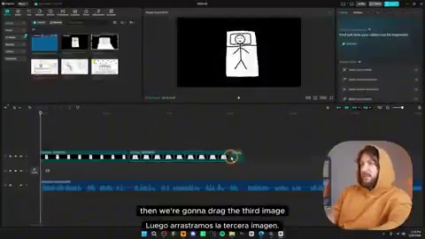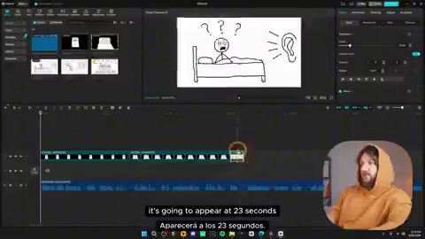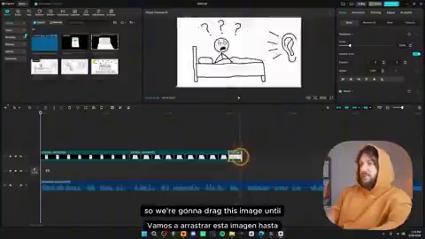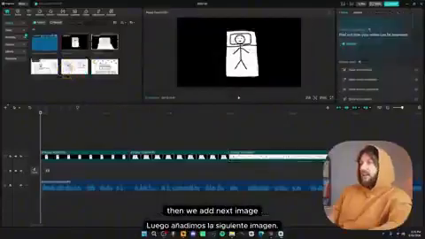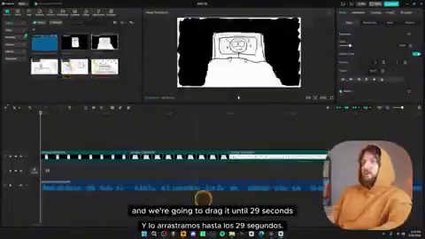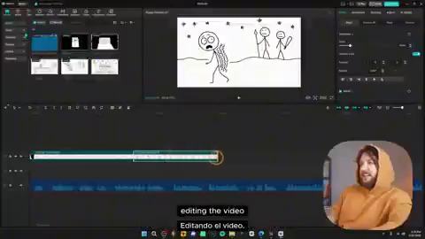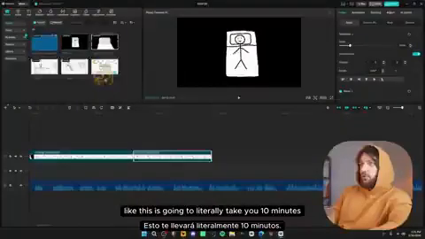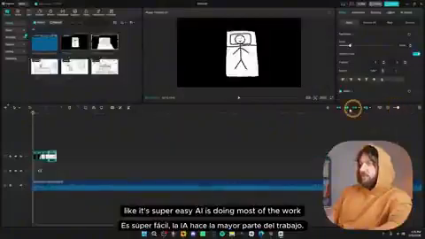Then we're going to drag the third image. And when is the fourth image going to appear? It's going to appear at 23 seconds. So we're going to drag this image until 23 seconds, just like that. Then we add the next image and drag it until 29 seconds, because the next image is going to appear at 29 seconds. And basically, editing the video like this is going to literally take you 10 minutes. It's super easy. AI is doing most of the work.